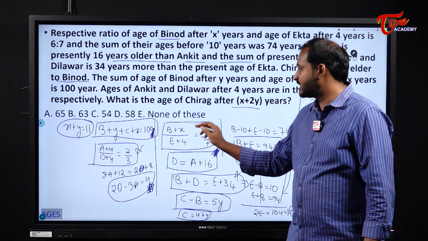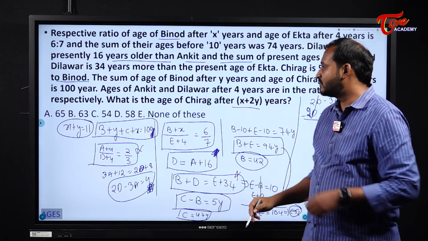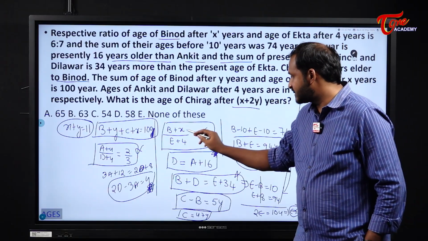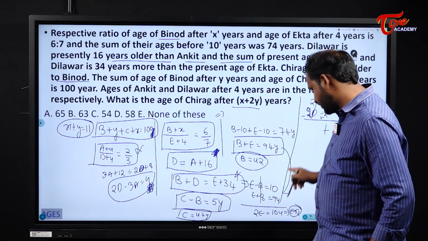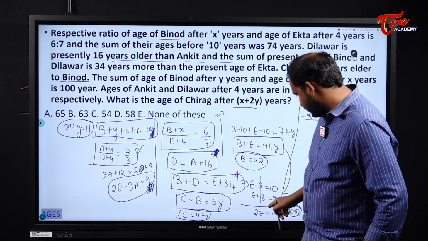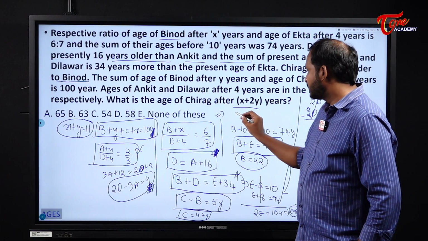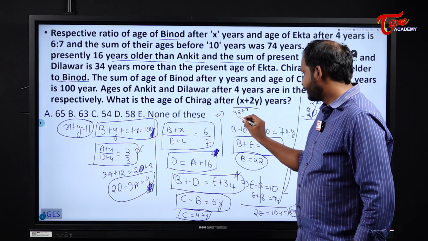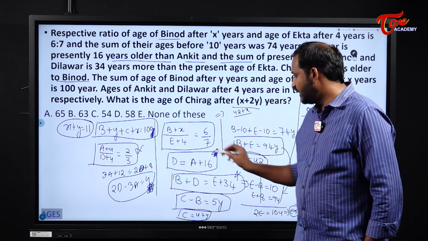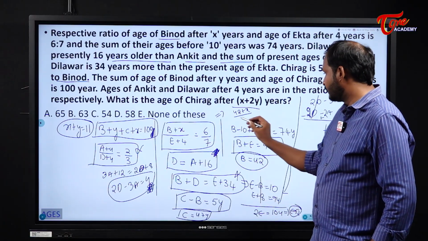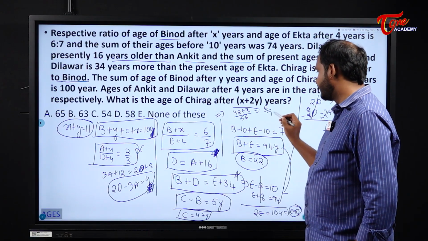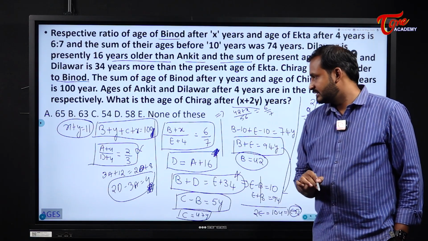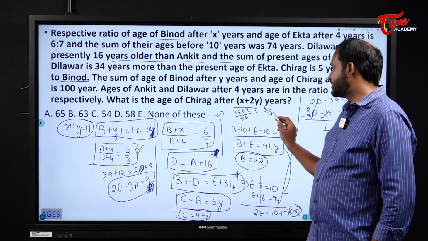That means I should know this X value also. To know this X value, B's age is how much, students? Substitute here. We got 42. That means 42 plus X by E's age, 52 plus X, is equal to 6 by 7. 56 is 7 parts.